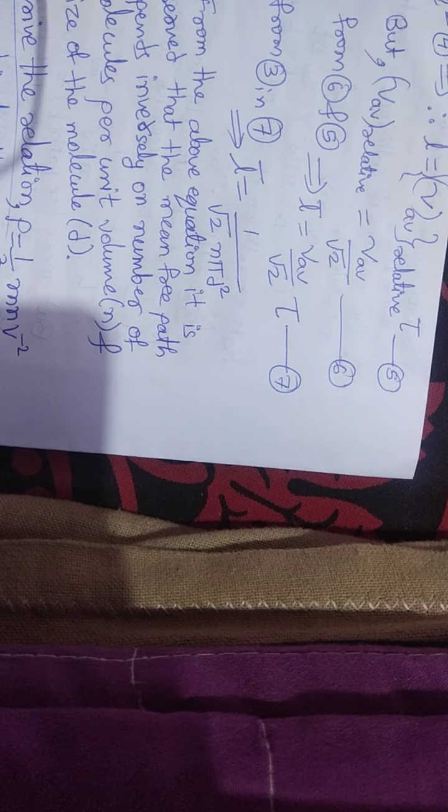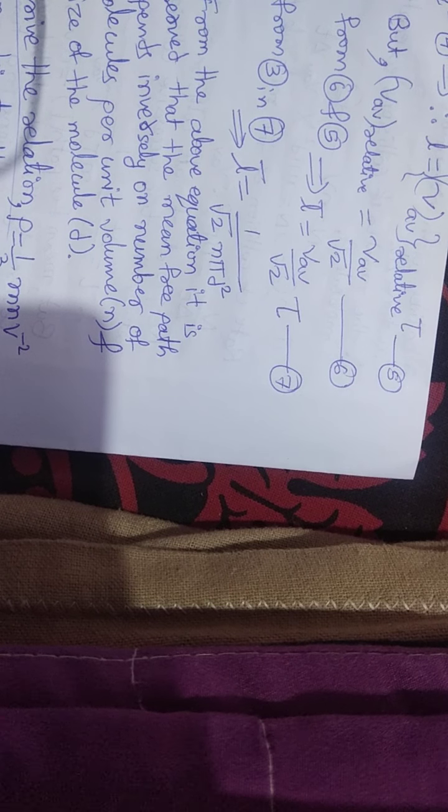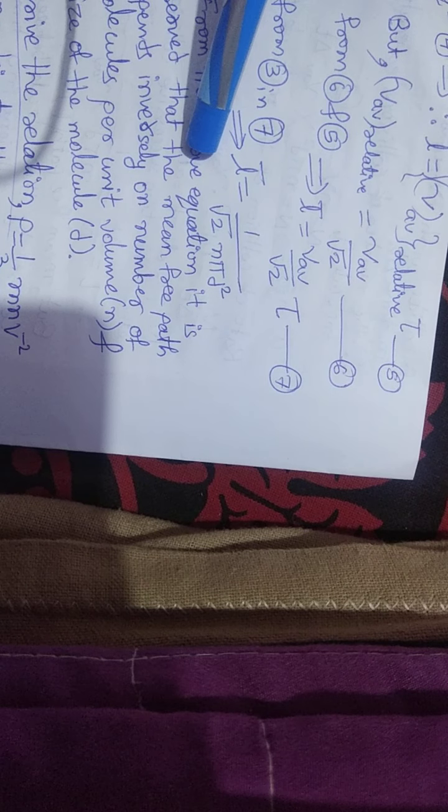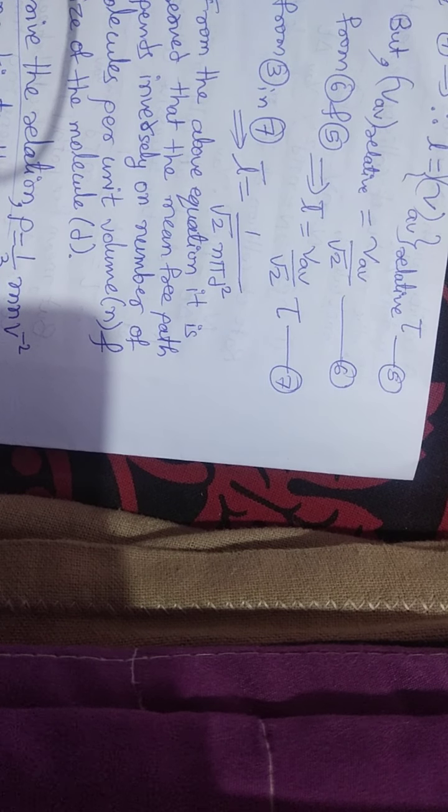So that relative v average is equal to v average divided by root 2. Suppose from equations 6 and 5 we may write L bar is equal to v average by root 2 into tau. Suppose that is equation number 7, and from equations 3 and 7 we may write L bar is equal to 1 divided by root 2 n pi d square.